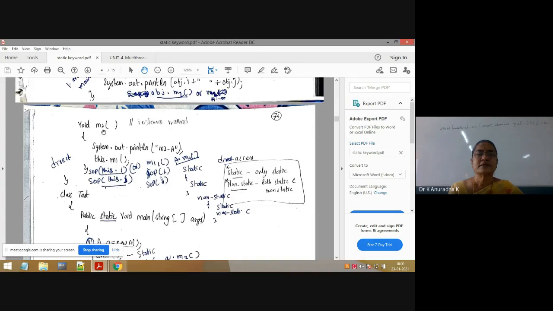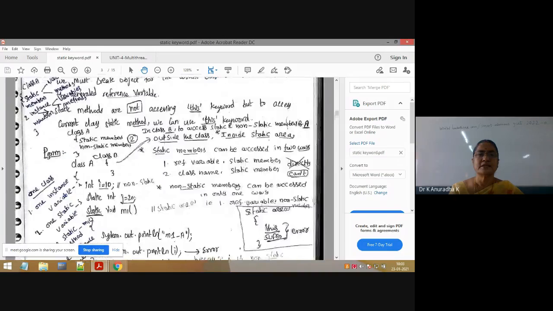Like that, for an instance method there are no restrictions. We can access all the static variables or instance variables directly. So there is no restriction. Static area means only static direct access. Inside the static area we can access only static variables or static methods directly, but inside non-static, meaning the instance methods, we can access both static and non-static variables or methods directly. So that is the difference between a static method and an instance method. So with this, static methods are completed.